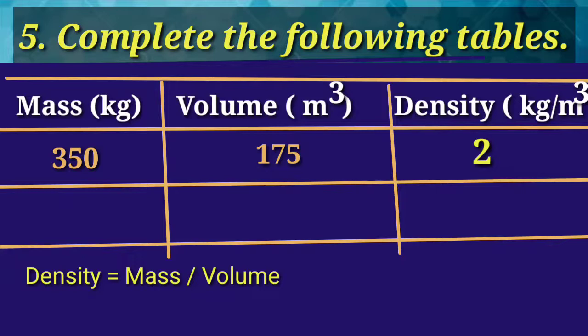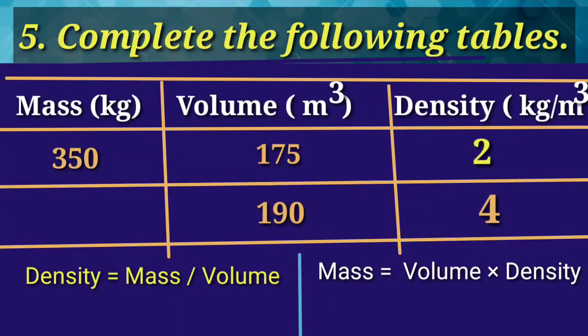Second example, volume 190, density 4. Using the formula density is equal to mass upon volume, mass is equal to volume into density is equal to 190 into 4 is equal to 760. Mass is 760 kilogram.